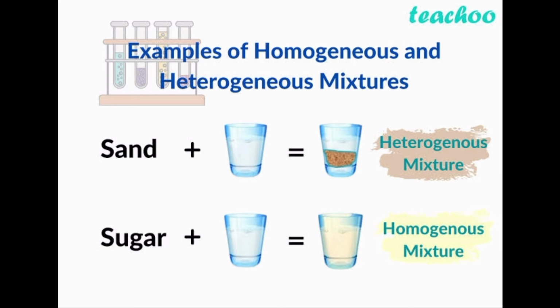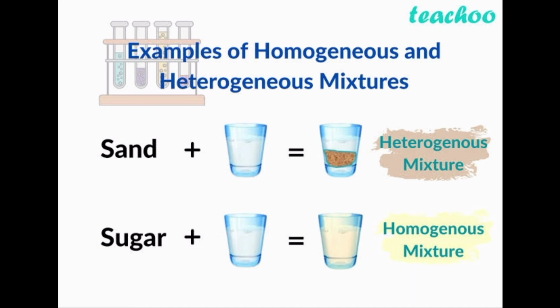Now, as the sand is heavier, there's possibly more sand at the bottom of the jar and more sugar at the top. This happens in our daily life. You can check it out. Get a jar, put sugar, put sand, shake it well. You see that the sand will go down while the sugar will go up, because the sand is heavier. So there's possibly more sand at the bottom of the jar and more sugar at the top part. Now, this mixture can be identified visually and separated easily by what? Physical means.